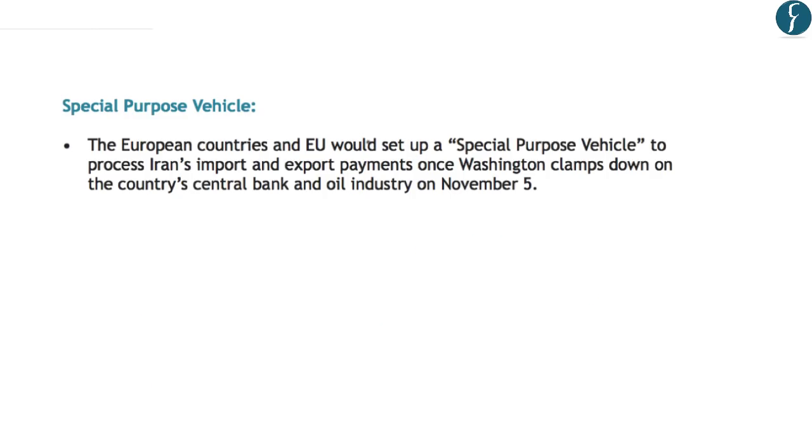Now, as we know that the European countries and the EU have not been provided a waiver from the US sanctions, these countries and the EU are considering setting up a special purpose vehicle to process Iran's import and export payments. However, the details of the special purpose vehicle have not been released till now. So this is a news in transition and let us wait for the story to unfold further.